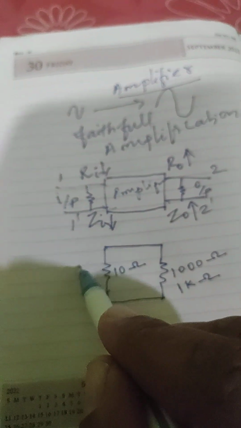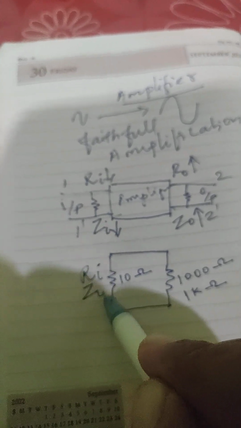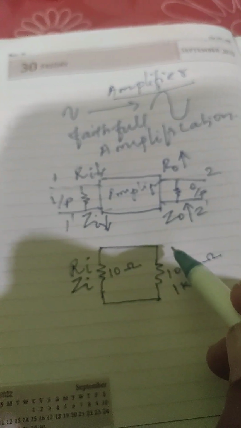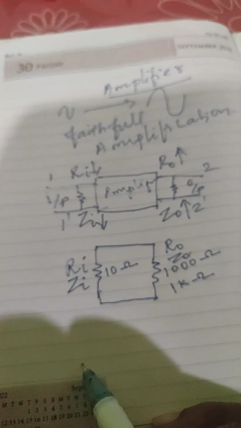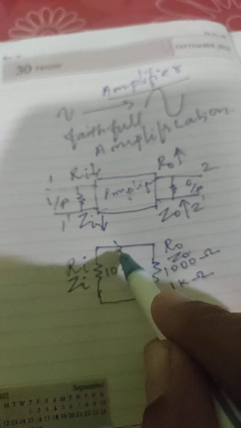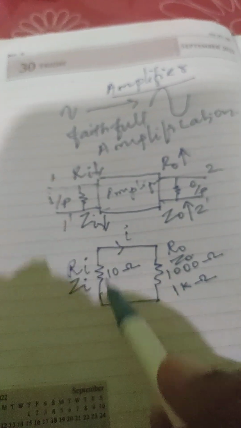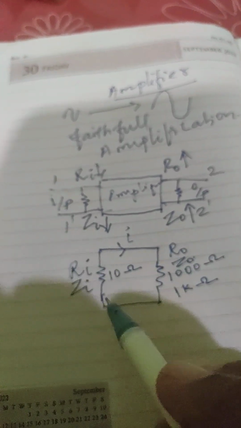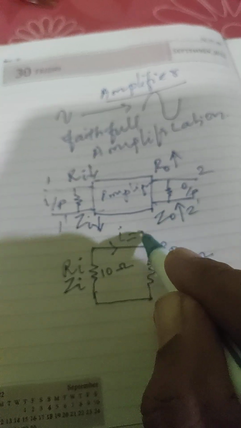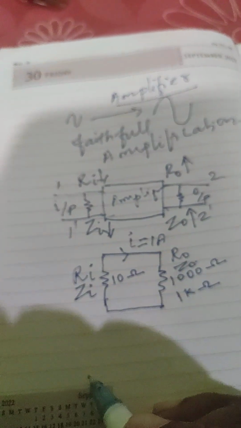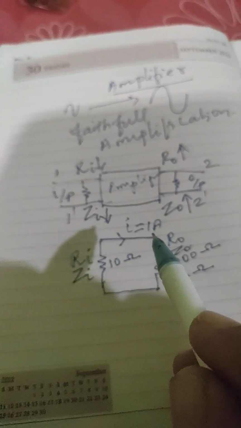The same current will flow in this circuit. Let us take the current as 1 amp. We assume the current flowing through this network is 1 amp.